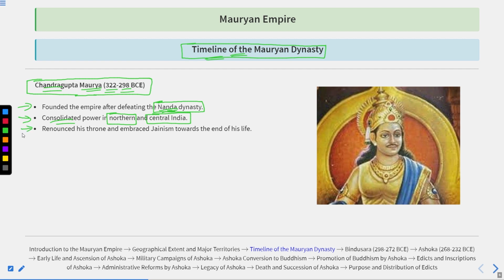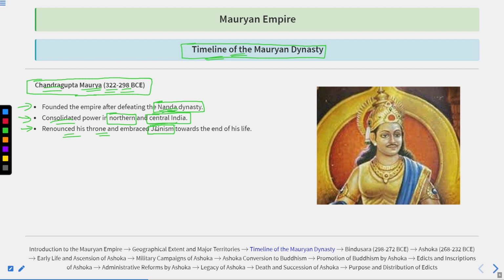But after some years as a ruler, eventually he renounced his throne and embraced Jainism. Like in the previous lecture, when we were covering Jainism, there is a principle of aparigraha.